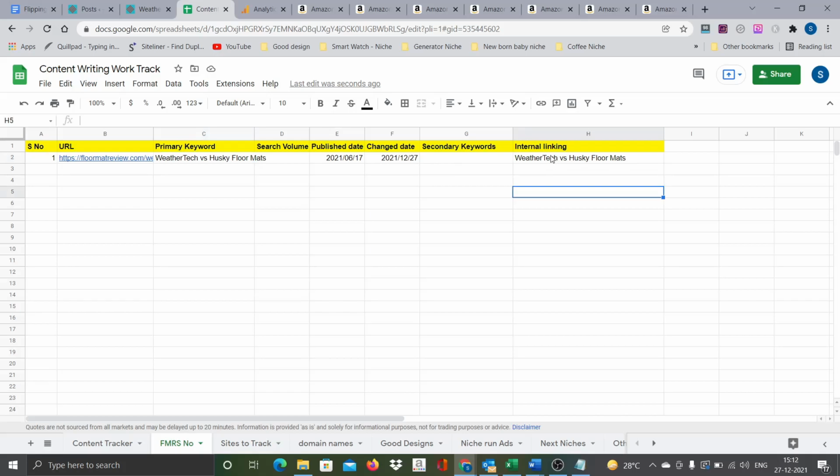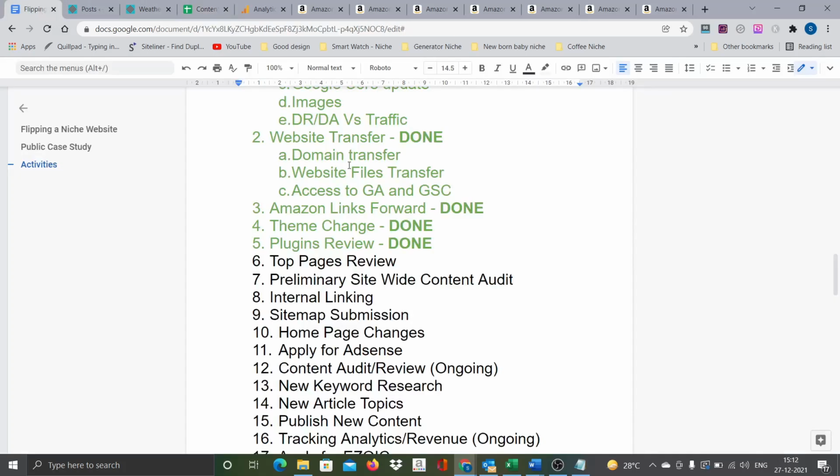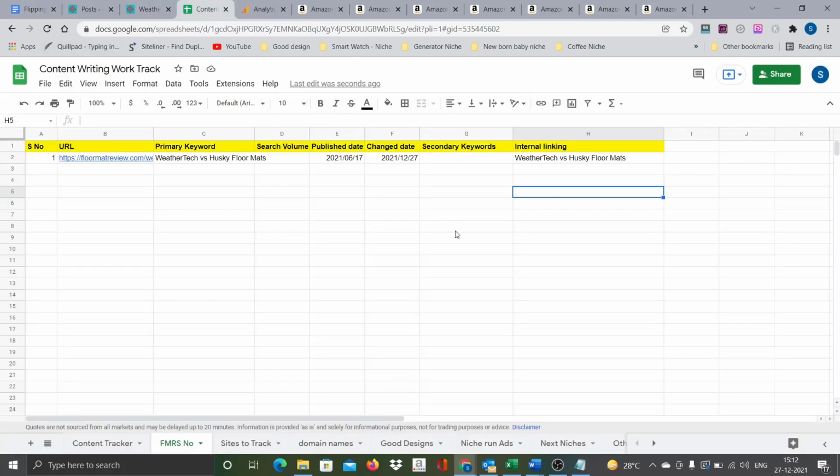So all this data we will use when we are going to talk about internal linking. Probably once we are done with the content review, we will start doing the internal linking. At that time this will be useful. That is the main purpose why I am documenting it. Searching each blog, each article, and looking for the potential keywords to which each post needs to be linked would be difficult and tedious. So that's why I am capturing this detail, because I am anyway editing.